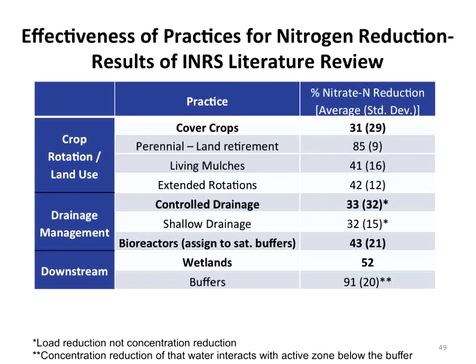A lot of these practices are quite effective. The problem, though, is this number in parentheses, the standard deviations of those effectiveness estimates, very large deviations. When I look at this, it tells me that you can't really predict which practices will be more effective than another in a given situation.